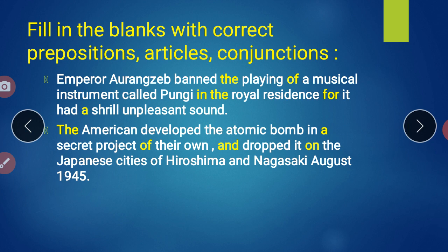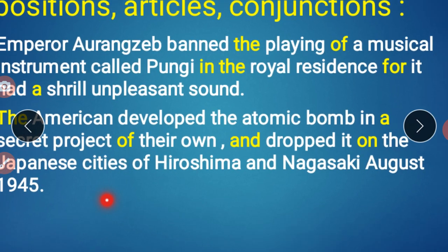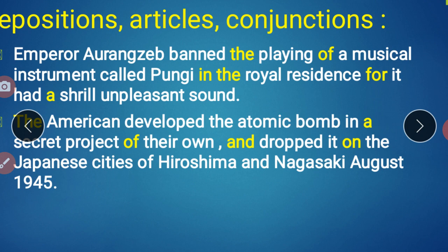Clear, students? Another example. The Americans developed the atomic bomb. The American, did you find it, students? The, because it's a definite name. The Americans developed the atomic bomb in a secret project of their own, and, which is a conjunction, dropped it on the Japanese cities of Hiroshima and Nagasaki.